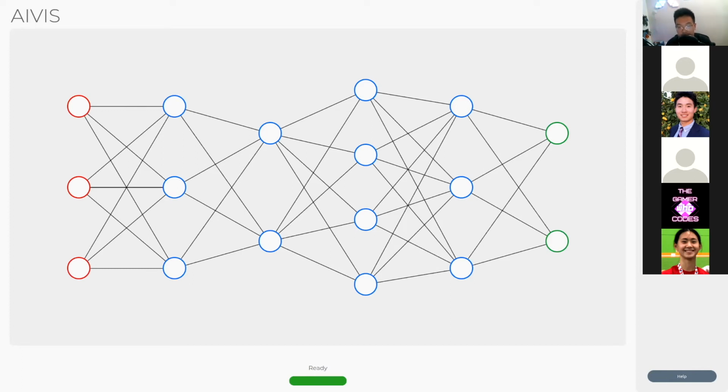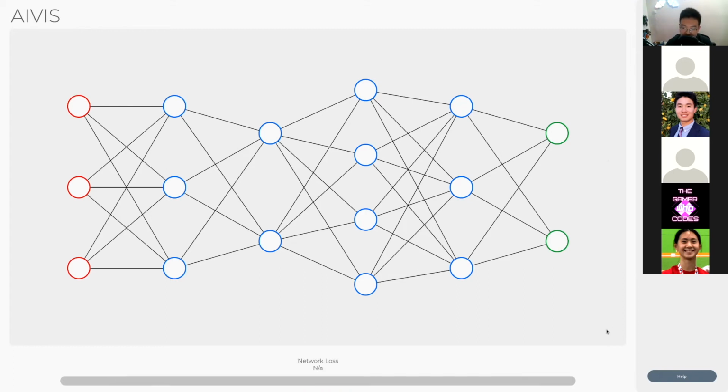So it's going to take a look at 20 data points every single time it's going to try to learn something. So after we put that in, we can see that the train button looks green. So we can press on that to start training. When we press on that, the neural network is going to try to compile, and then after it has compiled, it's going to start training.